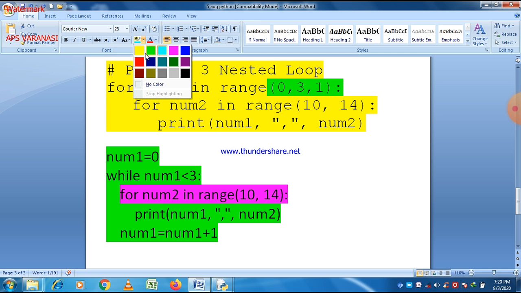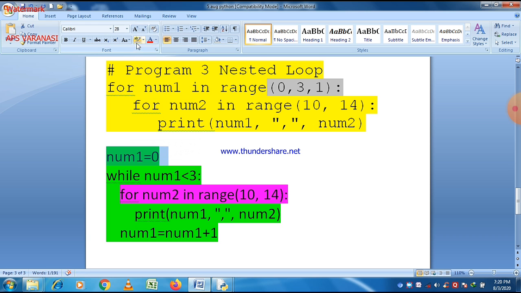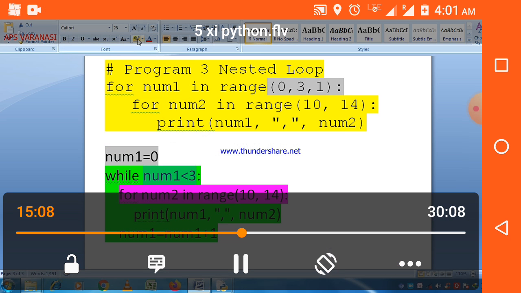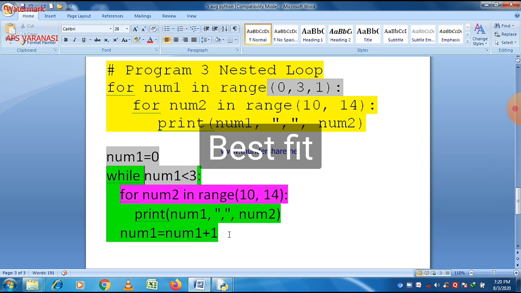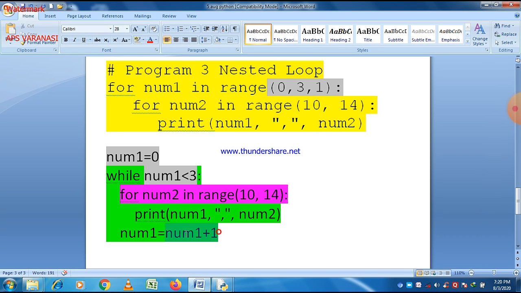It means num1 must be less than 3, and there is an increment of value 1. So we just write in green portion, you can easily see that last statement is num1 is equal to num1 plus 1. You can easily see that these are the three conditions given here: initial condition, checking condition, and increment or decrement.